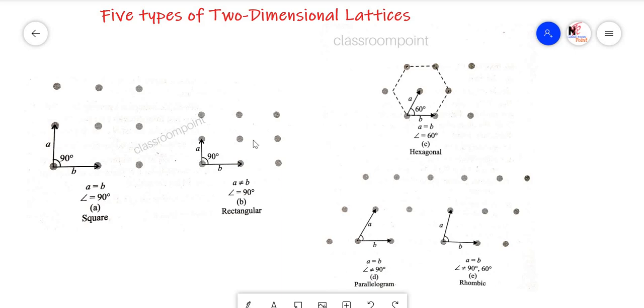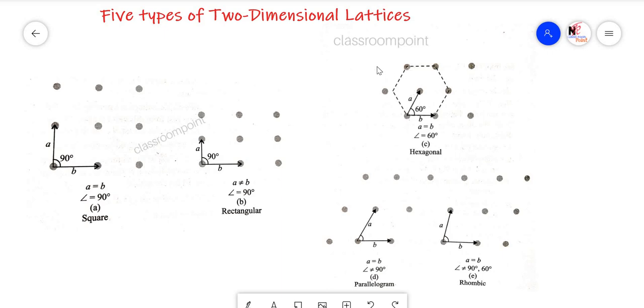Here also the particles are arranged in the same manner. If you take this one as the A layer, then this again resembles the first layer A, and this is also again A layer. So these 2 are of the A type category, because the second layer, third layer, all the layers are same and resemble their earlier layers. But in these 2 cases it is different.